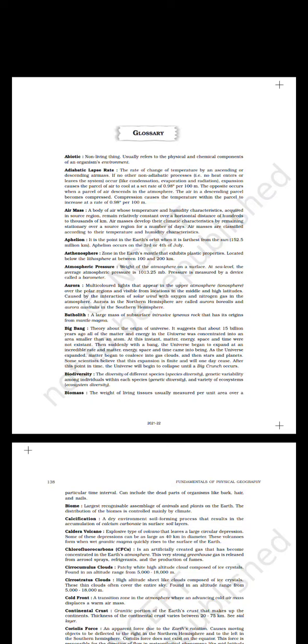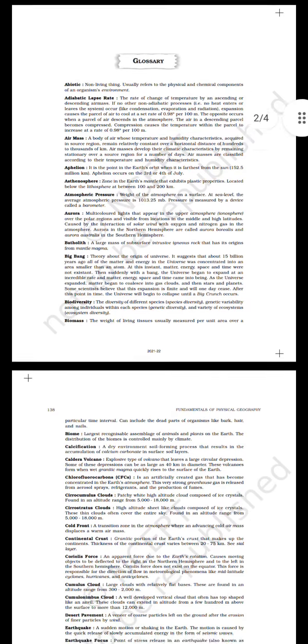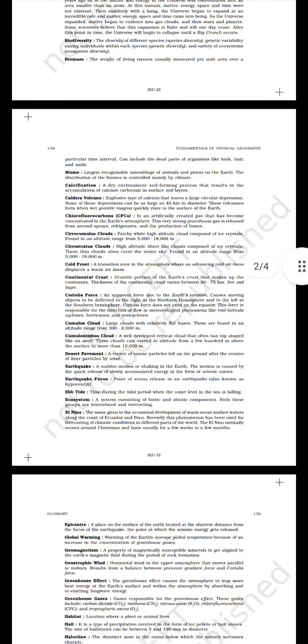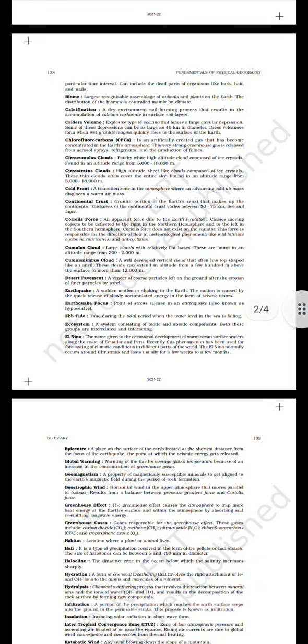Biodiversity, the diversity of different species, genetic variability among individuals within each species, genetic diversity, and variety of ecosystems, ecosystem diversity. Biomass, the weight of living tissues, usually measured per unit area over a particular time interval, can include the dead parts of organisms like bark, hair, and nails. Biome, largest recognizable assemblage of animals and plants on the earth. The distribution of the biomes is controlled mainly by climate.